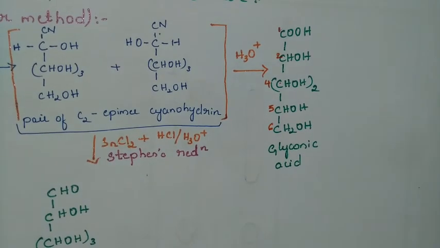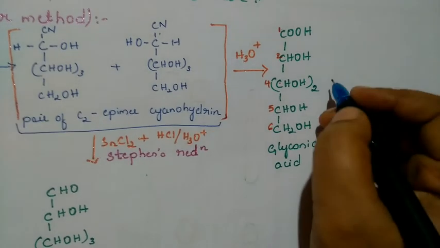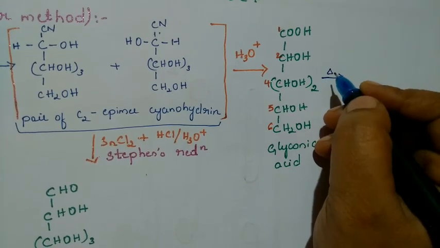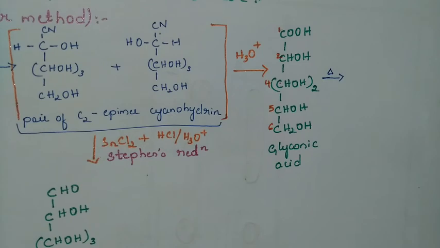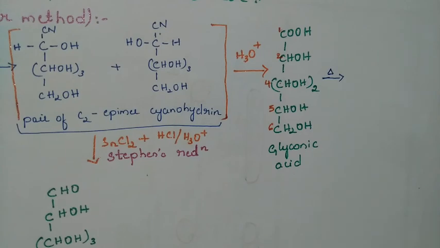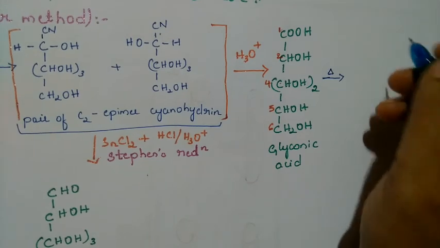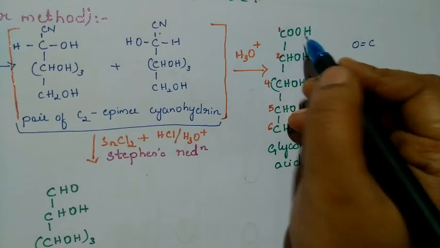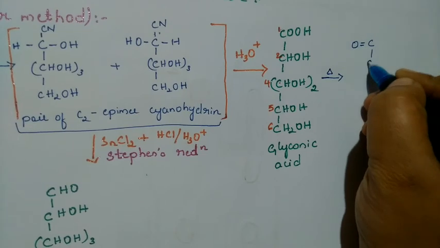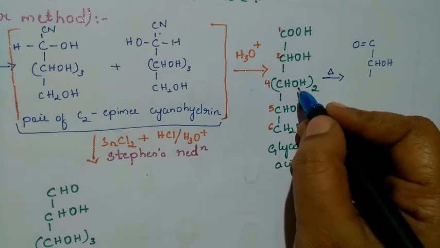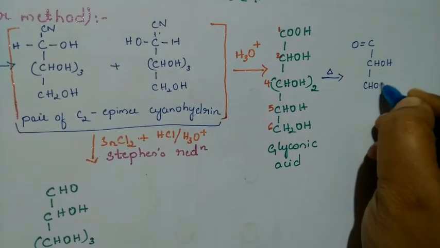Now if this glyconic acid is heated, we are going to get a mixture here. One compound I will mention here and one more in the lower part. That is C double bond O, OH. The remaining is as it is, CHOH, until here, that is CHOH twice. It is the same.